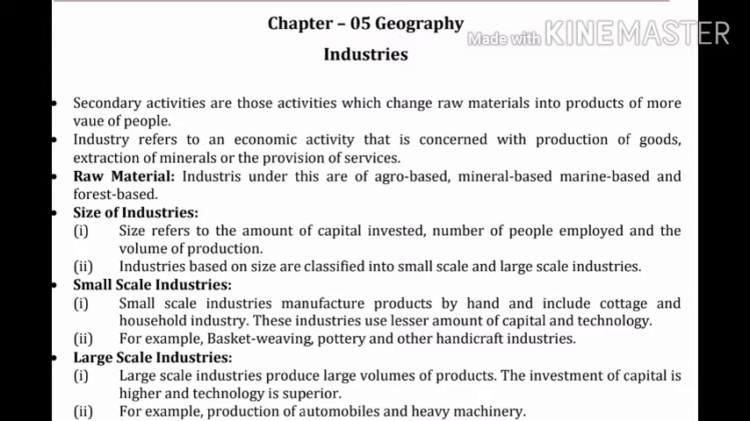So, we will start from the topic raw materials. Industries under this are agro-based, mineral-based, marine-based, and forest-based. Agro-based industries means any activity involved in cultivation under controlled conditions of agricultural and horticultural crops, including floriculture and cultivation.